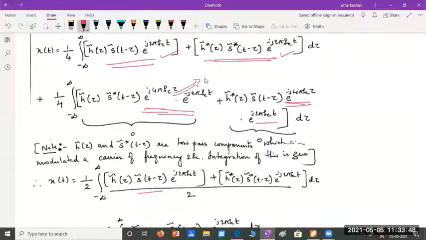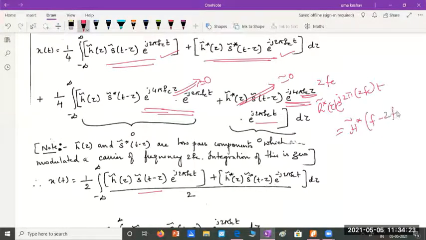These two parts will be approximated to 0, mainly because they are working at the frequency 2fc. Remember, any low pass signal, when it gets multiplied with e power j 2 pi into 2fc into t, what would be the effective spectrum? This spectrum would be f minus 2fc.